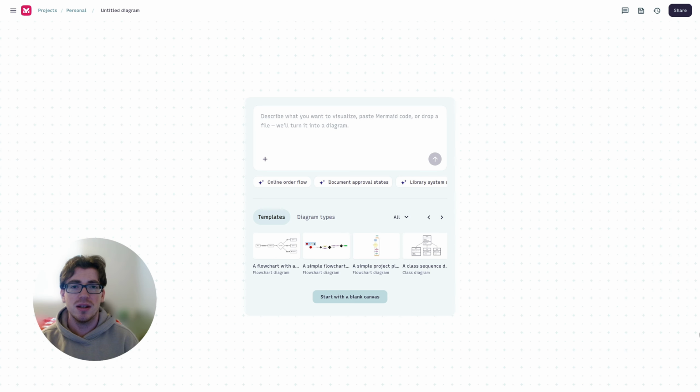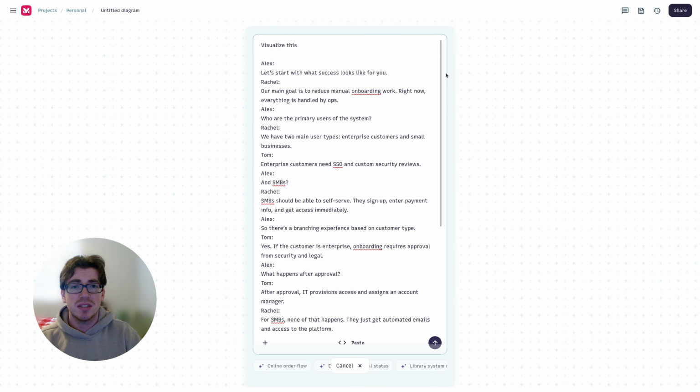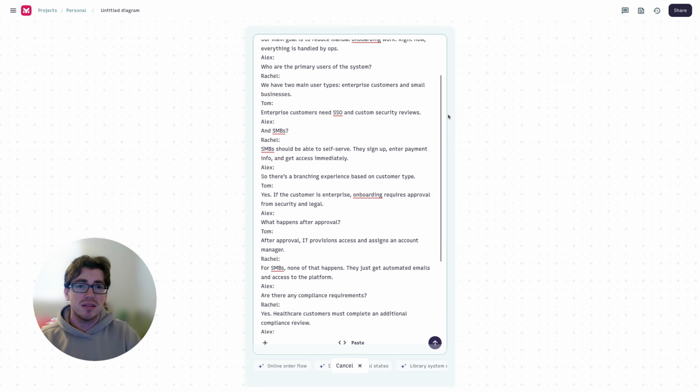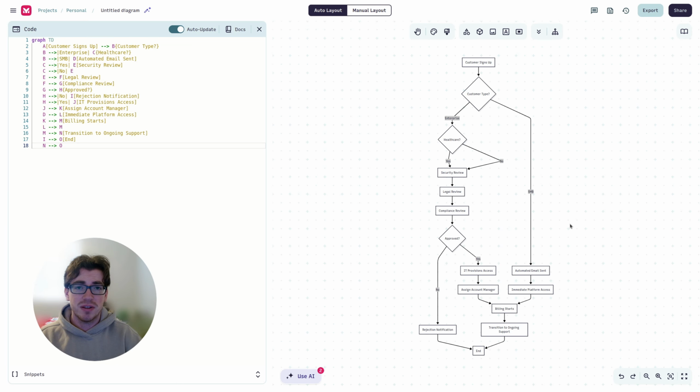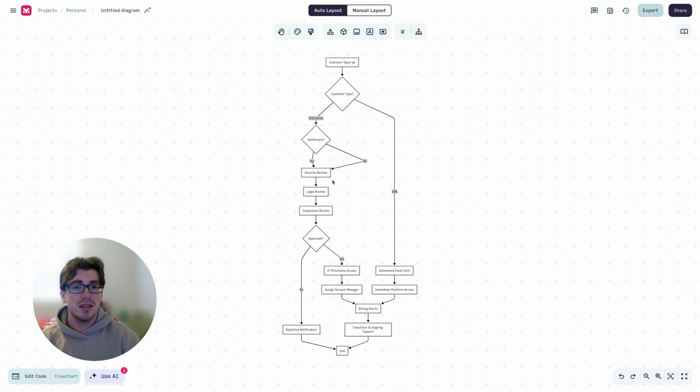All right, last one. This final example is a discovery or requirements gathering call. It could be a client call, an internal stakeholder meeting, or any conversation where you're trying to figure out what actually needs to be built. Notice how much of this is conditional. If this, then that, and so on. Let's see what Mermaid AI does with it. Now we have a decision flow. Different user types, different paths, approvals, and outcomes, all pulled directly from the conversation. This is incredibly useful anytime requirements live in people's heads instead of documentation.